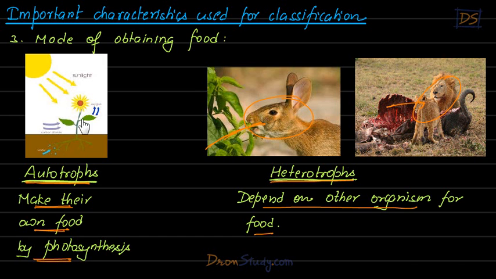This plant, it is not dependent on other organisms for food. It makes its own food using sunlight through the process of photosynthesis, which we are very much familiar with, students, right? So we'll see that these properties will be used for classification. In fact, students, you must be knowing that the word auto means self. So autotrophs make their food by their own self. Hetero means different. So these organisms are dependent on different living organisms for their food. Right.